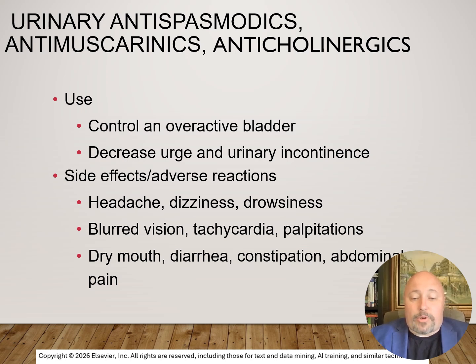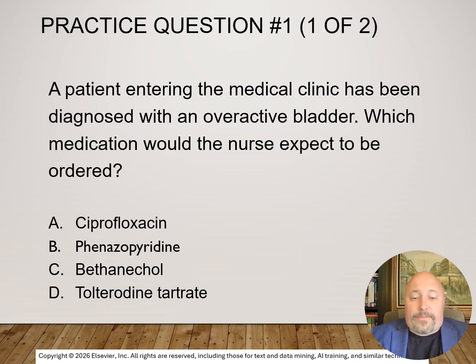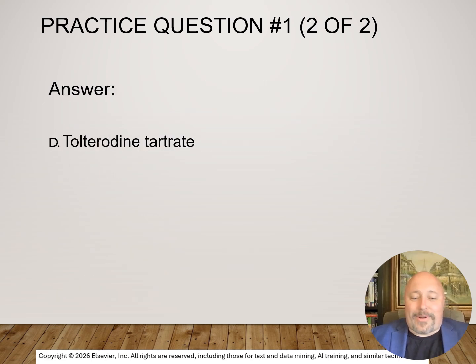For our first practice question, a patient entering the medical clinic has been diagnosed with an overactive bladder. Which medication would the nurse expect to be ordered? That be A, ciprofloxacin, B, phenazopyridine, C, bethanechol, or D, tolterodine? That answer is going to be D, tolterodine.